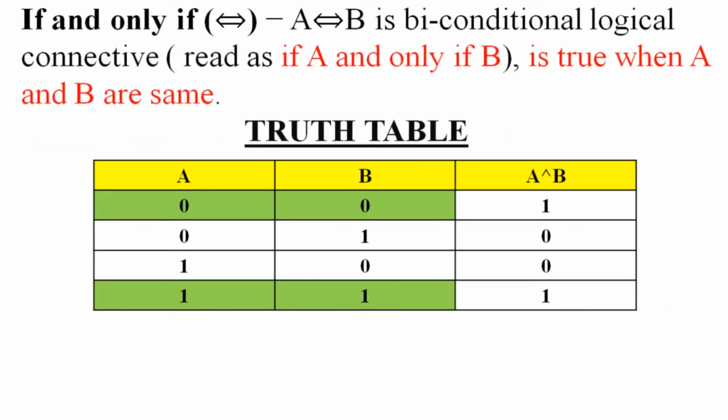And biconditional statement, if and only if. You just see, if and only if means when both the values are the same, in that case it is true. 0, 0, it is true here. 1 and 1, same value, in that case it is true, and in all other cases it is false, that is 0.